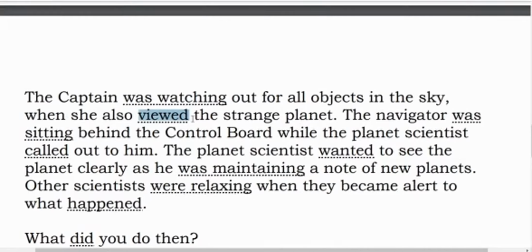Action 1, action 2. The navigator was sitting behind the control board while the planet scientist called out to him. Again, action 1 and 2. The planet scientist wanted to see. Now, here we cannot say that the planet scientist was wanting. We have to say wanted. The planet scientist wanted to see the planet clearly as he was maintaining. Again, it is reversed over here.